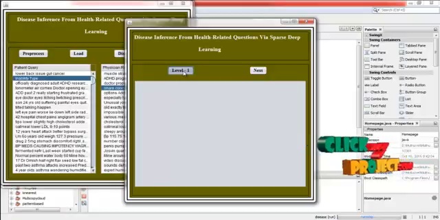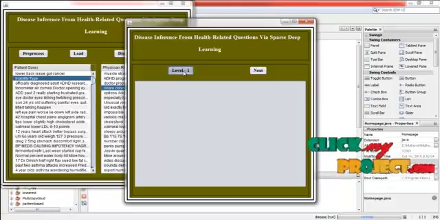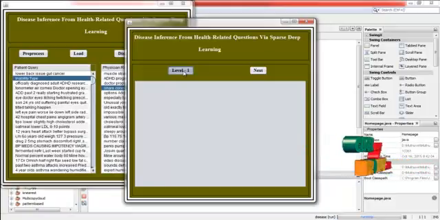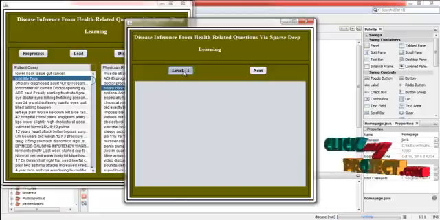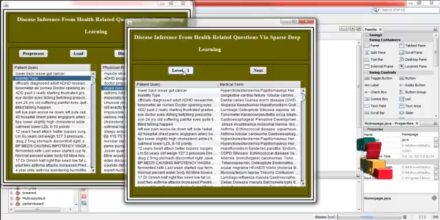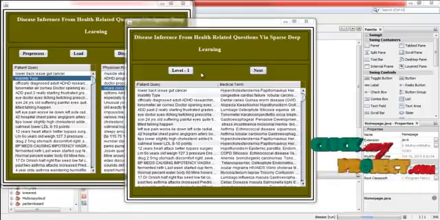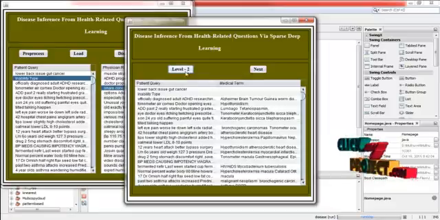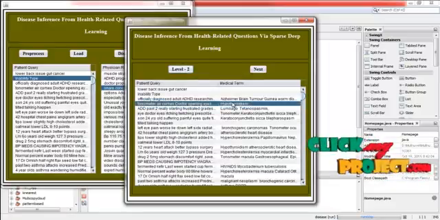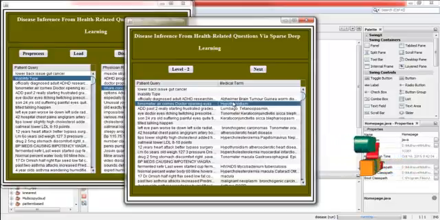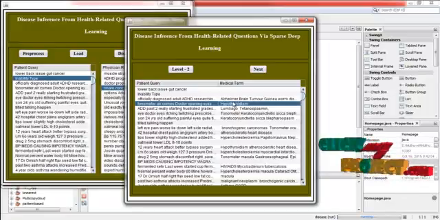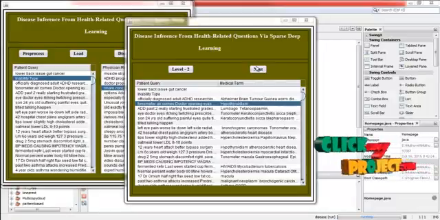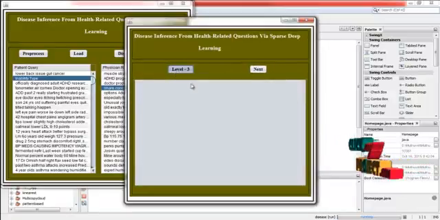There are many disease names displayed at this level 1. At each level the disease names are reduced. That is, the exact disease name is particularly displayed at the last level. And then click next. Press level 2. Here some of the disease names are reduced. Based on the symptoms that are posted by the user queries, these diseases are predicted. Then click next.